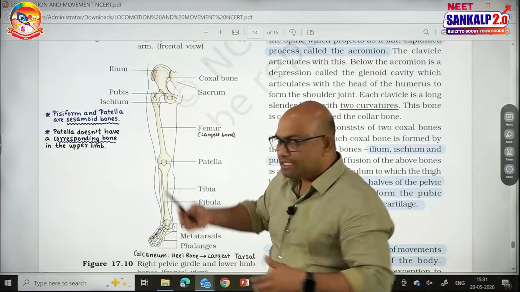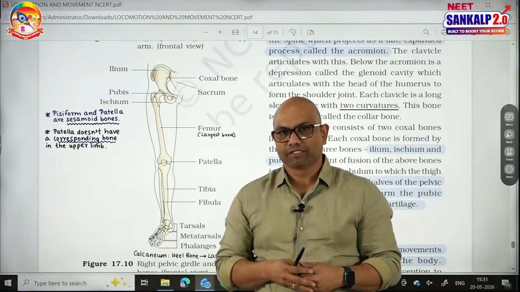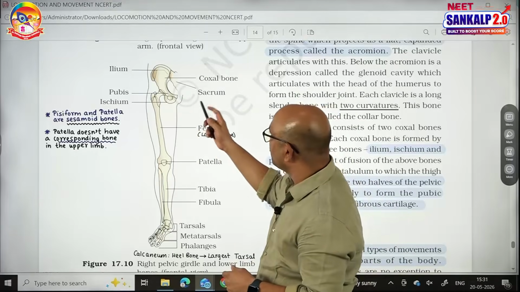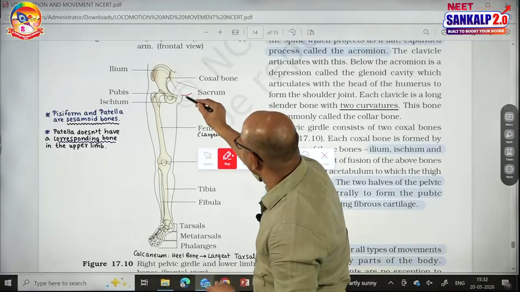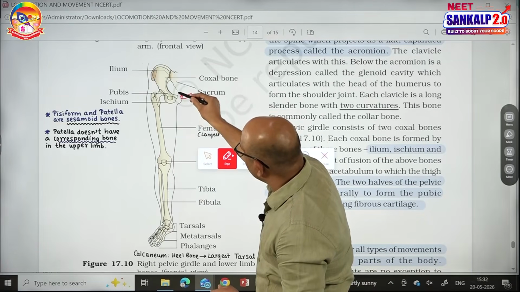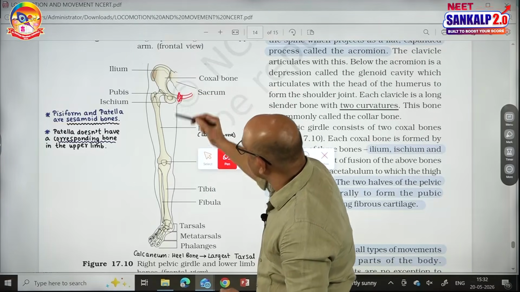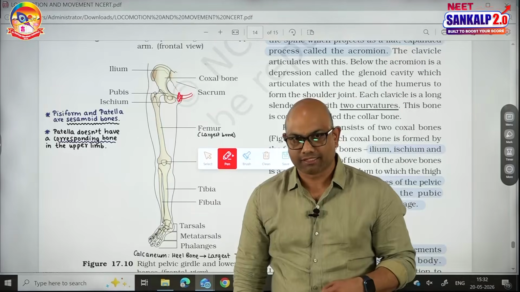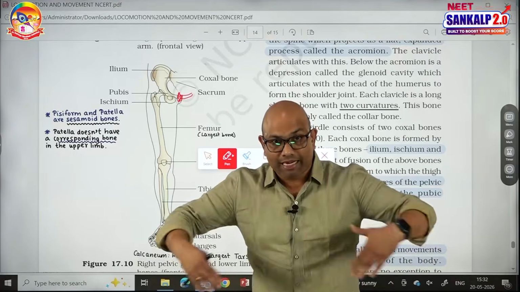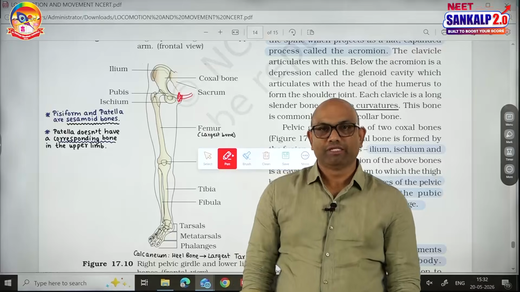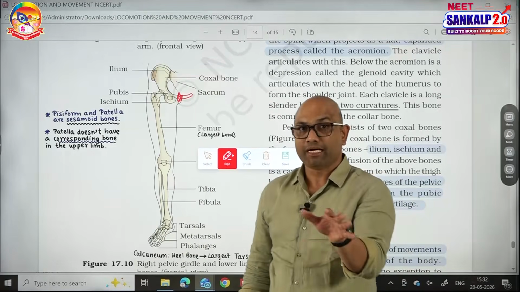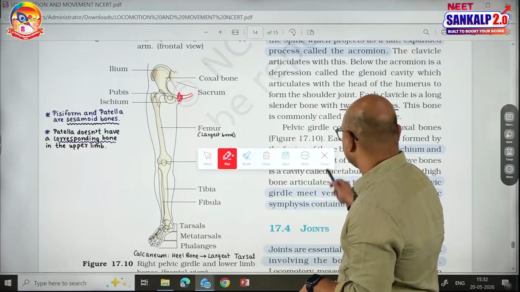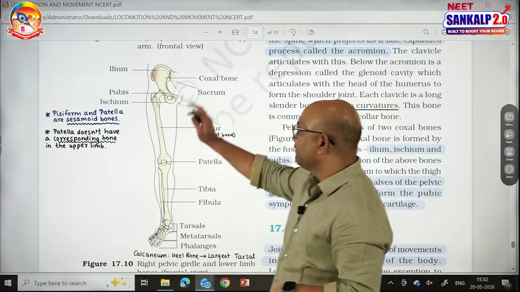And when we see the ventral location of the pubic bones, this is one pubic bone and I would like to draw another pubic bone here. Between 2 pubic bones, there is a cartilage known as pubic symphysis. So, the 2 pubic bones are ventrally joined by a cartilage called pubic symphysis. Pubic symphysis is also an example of cartilage in a joint. It is made up of fibrous cartilage. So, this is about the pelvic girdle.